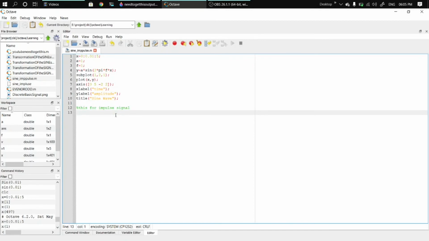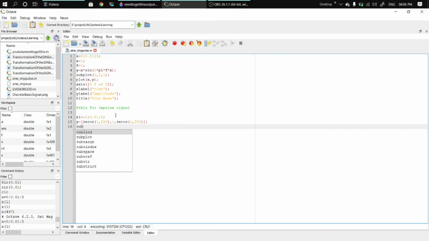Now we need to assign the x-axis for the impulse. So put -2 colon 0.01 colon 2, with a termination symbol. Then we want y of zeros of 1 comma 200, comma 1, zeros of 1 comma 200. Okay, and this is the subplot of one row, two columns, and this is the second graph. So put 2 here, close bracket.